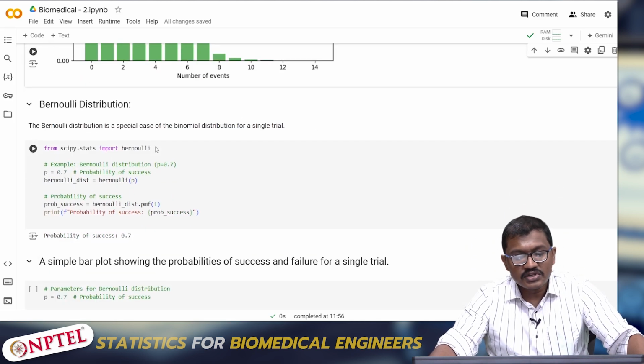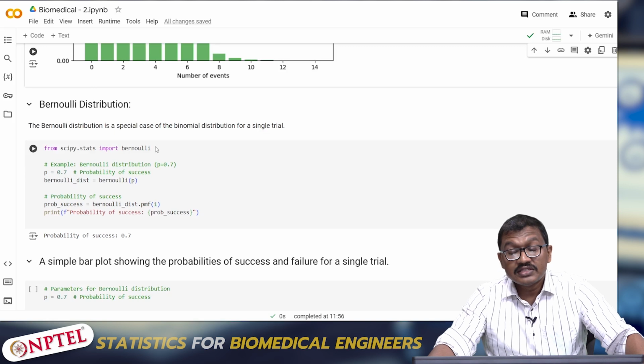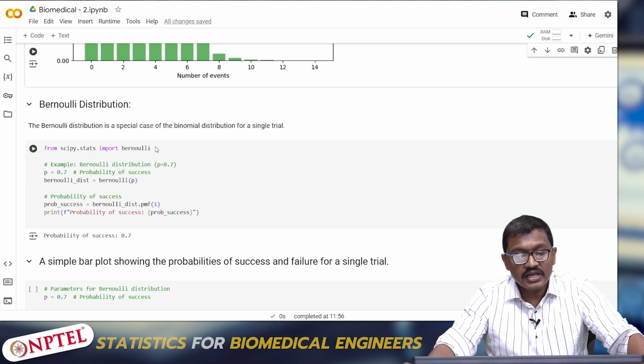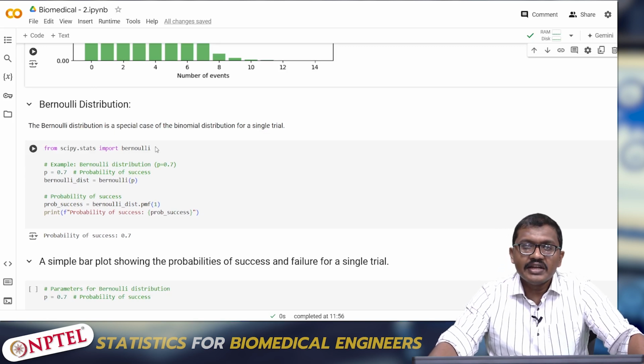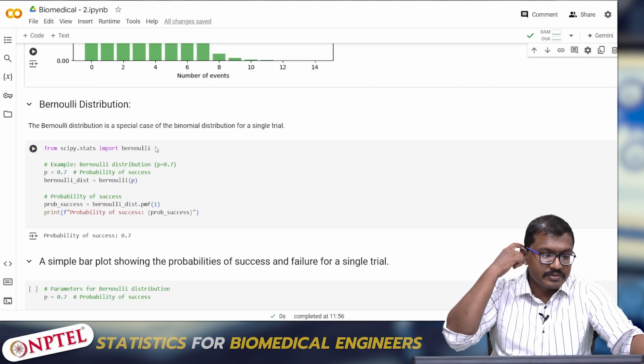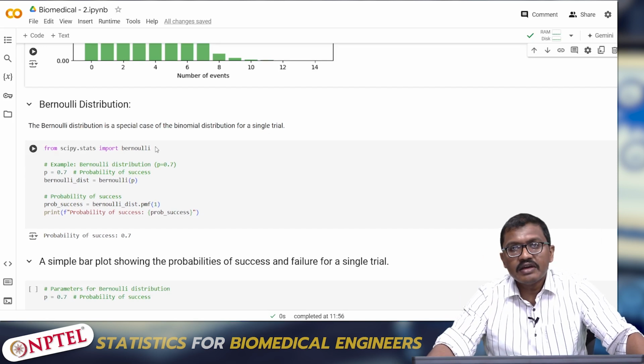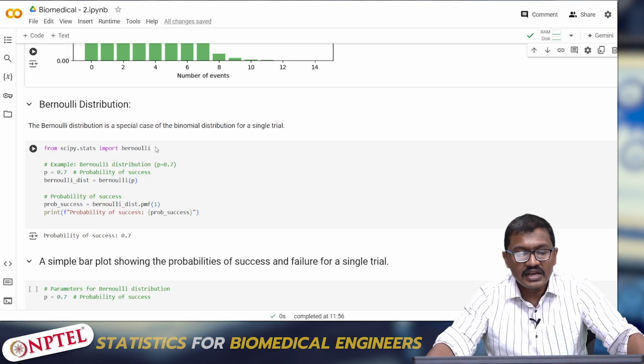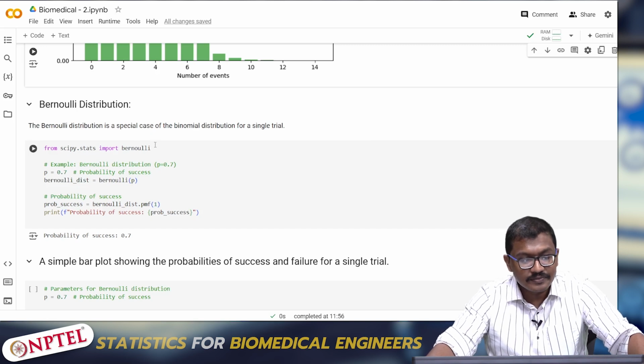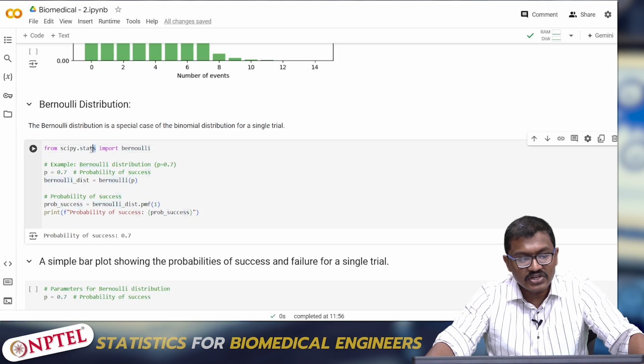So Bernoulli distribution is similar to binomial, but it is a special case of binomial. It is done for a single trial. Remember, in binomial we gave the number of trials to be 10, so there are n number of trials, but here it is for a single trial. Again, I'm calling Bernoulli from scipy.stats.